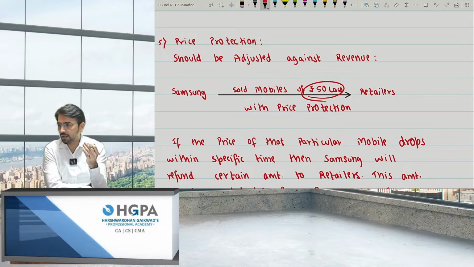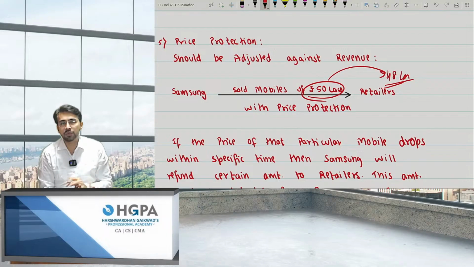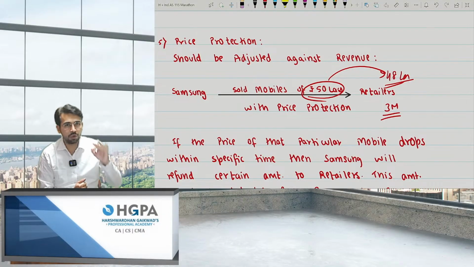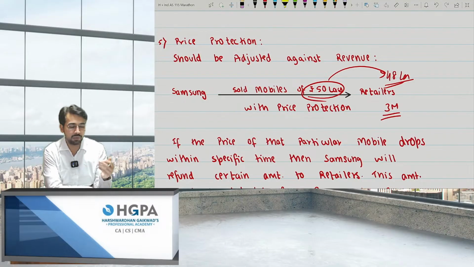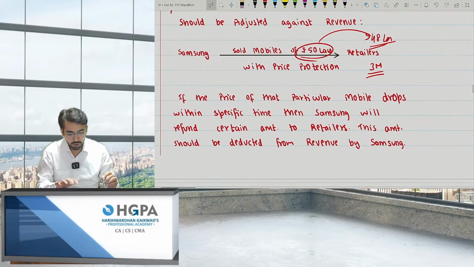If the rate reduces in the market, let's say the rate comes to 48 lakh rupees, that means 2 lakh will be the loss for you. So I told you that within 3 months, if the price drops, I'll pay you. That is, Samsung will pay you back the 2 lakh rupees or whatever the price drop is. I'll pay you only after 3 months if you have that in stock. If you have sold to the customer, obviously I'll not pay. If you have it with you, obviously I'll pay because that will be a loss which will be covered by the company. So at that point of time, I'll book the amount on a net basis.